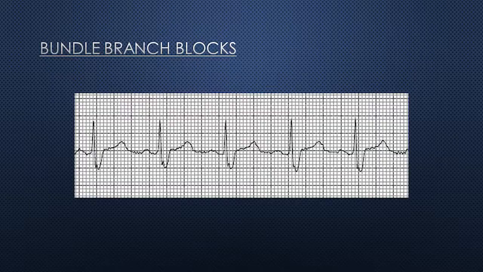Observe a diagram of bundle branch block. In this example, the rate is 78 beats per minute, the PR interval is 0.18 seconds, that's normal, and the QRS width is 0.14 seconds, that's abnormal. See, the significance of a bundle branch block varies greatly.